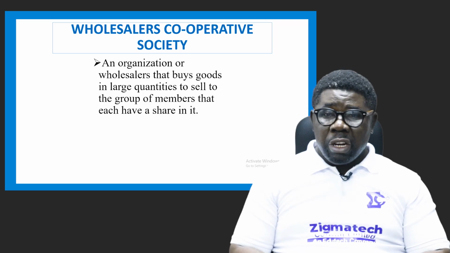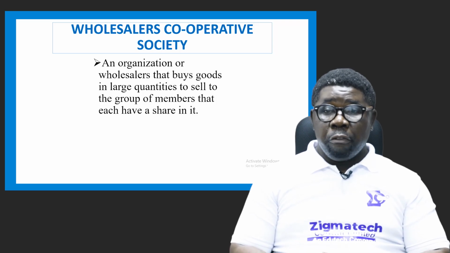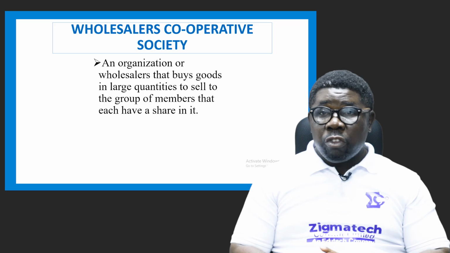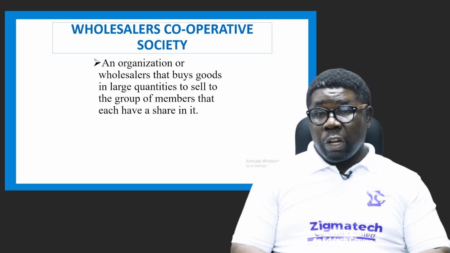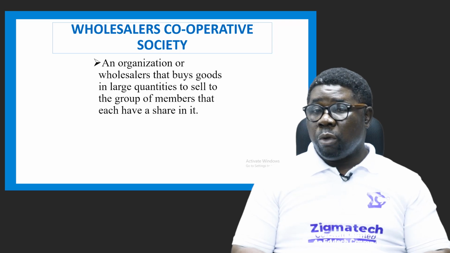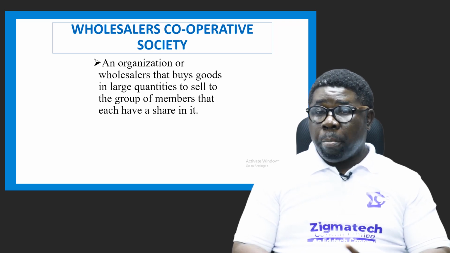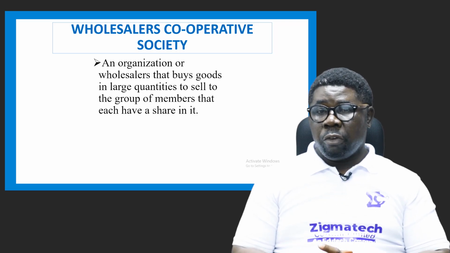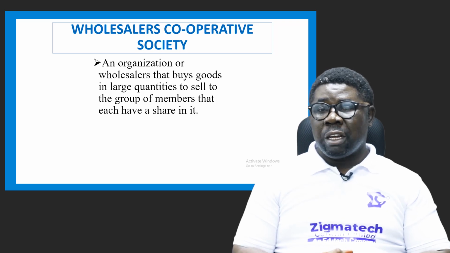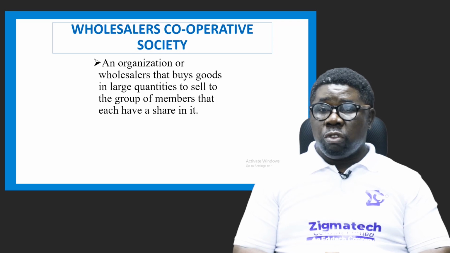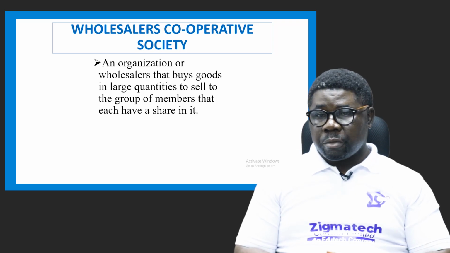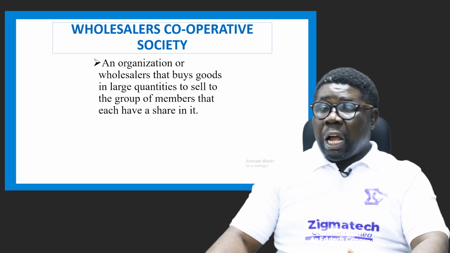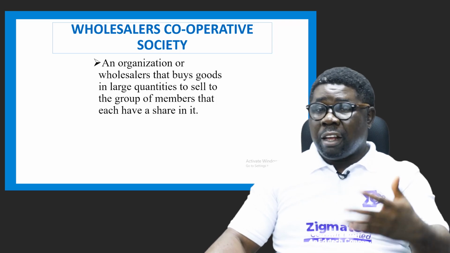So a particular wholesaler may not be able to buy from a manufacturer at the agreeable or authorized quantity from the business owner, right? So for that to happen, they may have to combine two, three or more, and pool their resources together to buy from the manufacturer and then share it among themselves. That's why they can form a society, all right? That helps them to access those products without having the complete money to buy from the manufacturer. So they buy it as a unit.